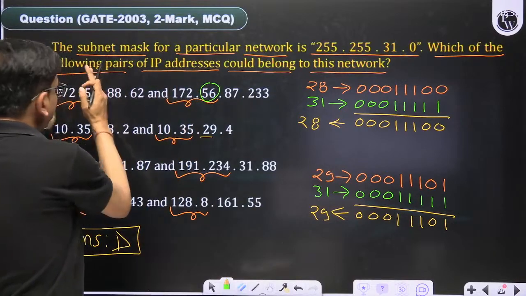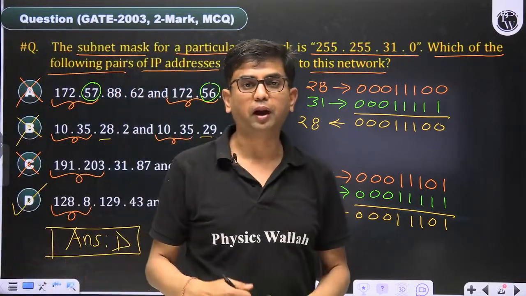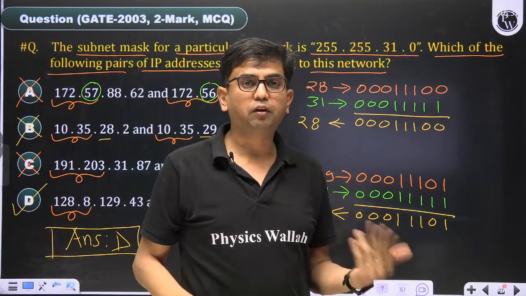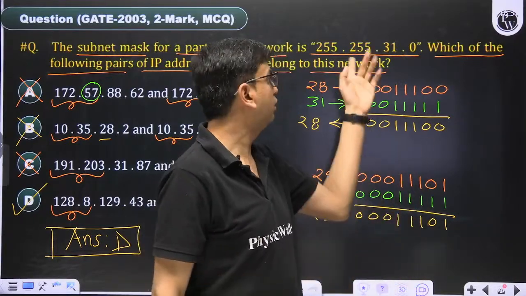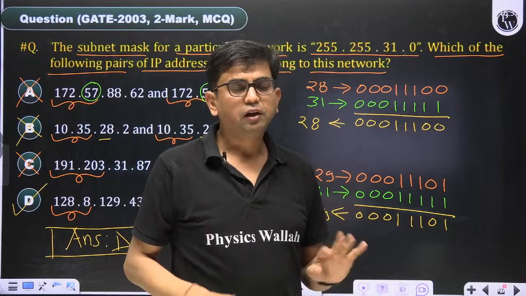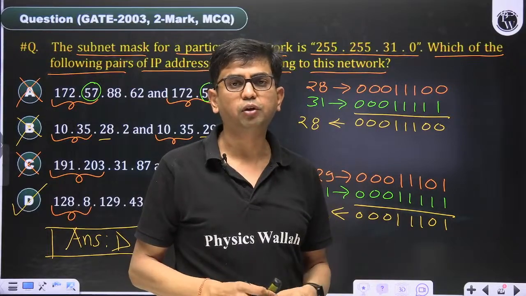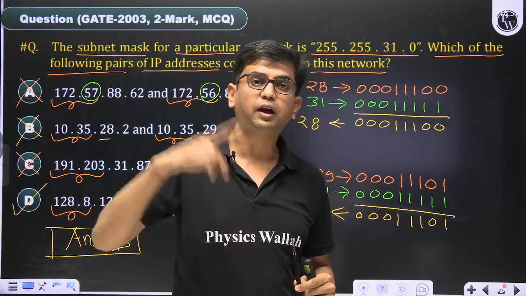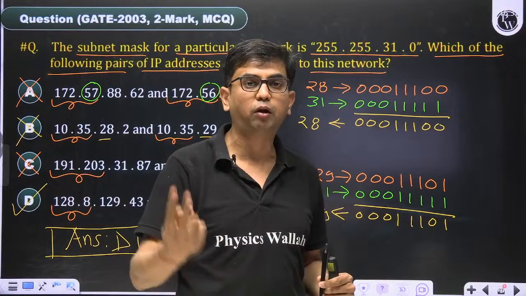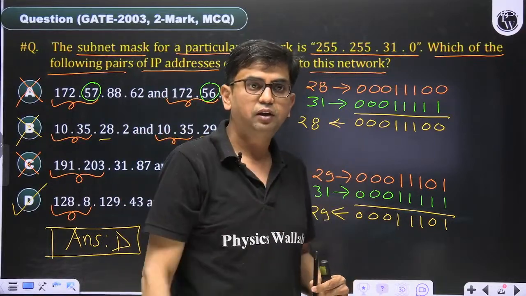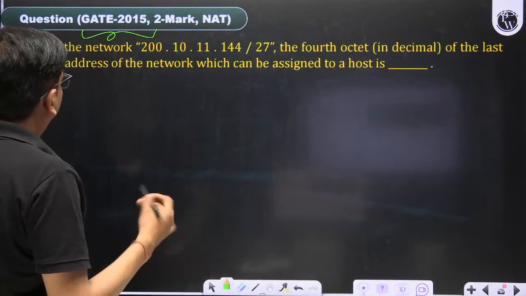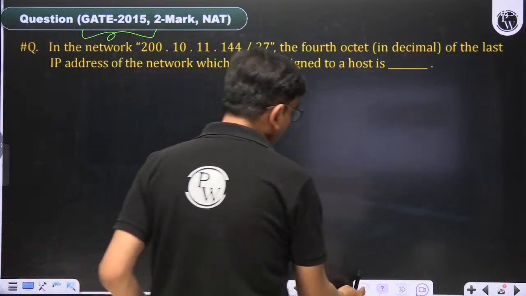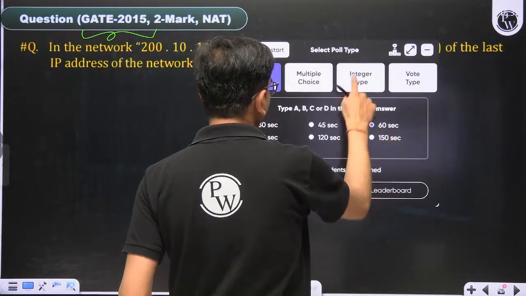First two octets should be same to become a possible answer. If you are not understanding why first two octets should be same, I suggest you revise the lecture completely. Then you will be able to understand why I am solving this question in the shortest way. Clear? So this is the question, and 60 seconds is sufficient to give the answer of this question.